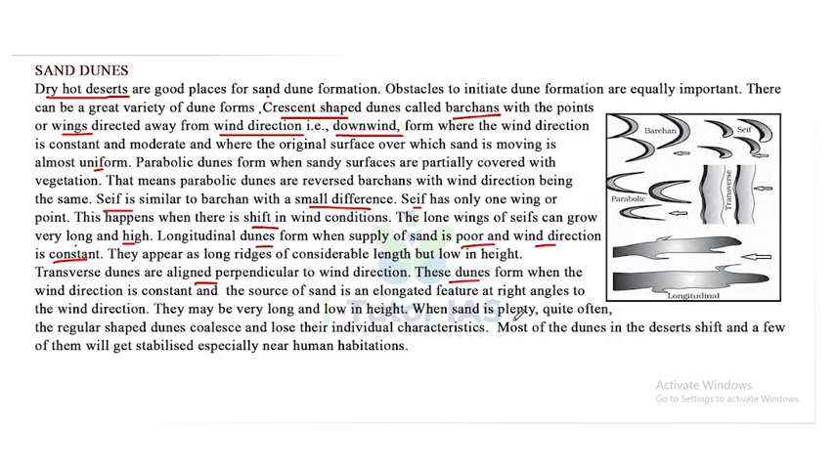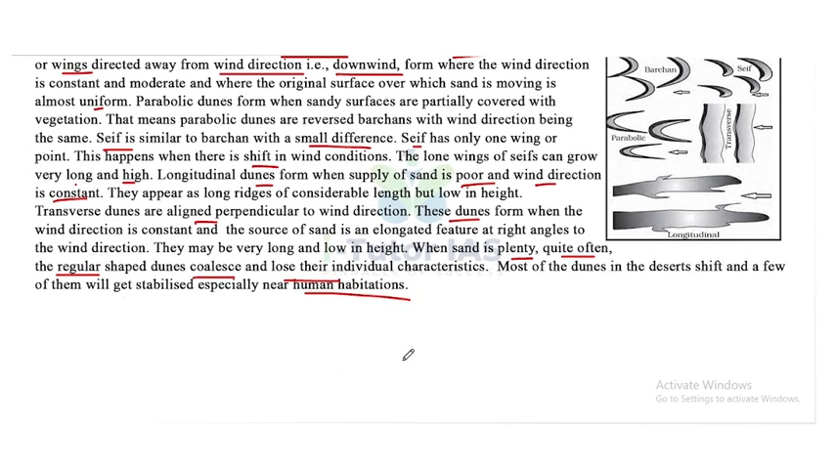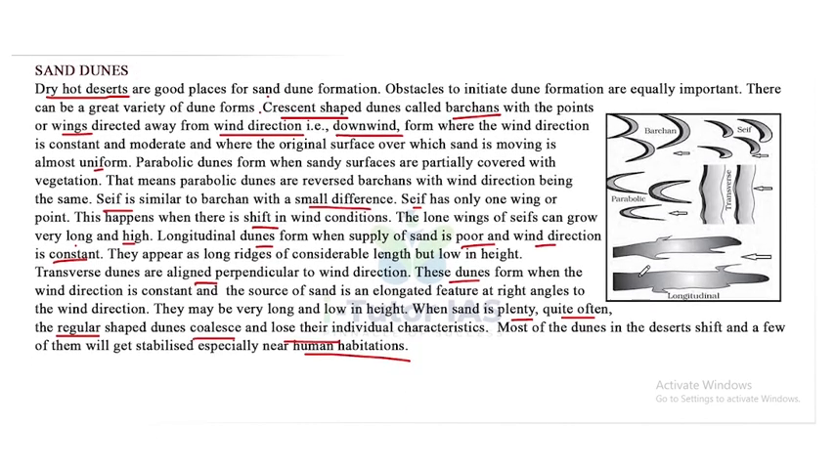When sand is plentiful, quite often the regular-shaped dunes coalesce and lose their individual characteristics. Most of the dunes in the desert shift, and a few of them get stabilized, especially near human habitations. Look at this picture, you can see different types of dunes, like barchans, transverse, parabolic.